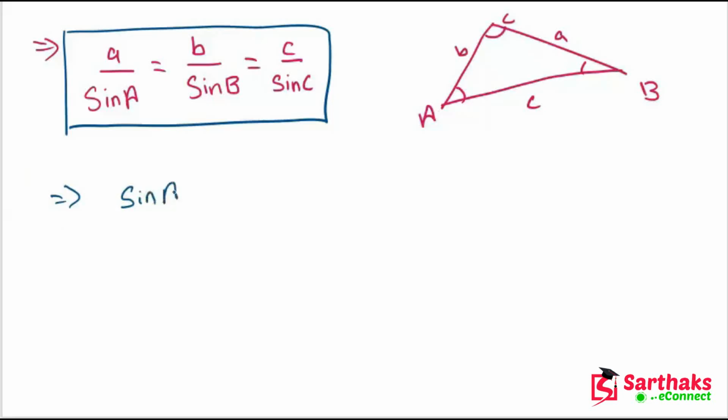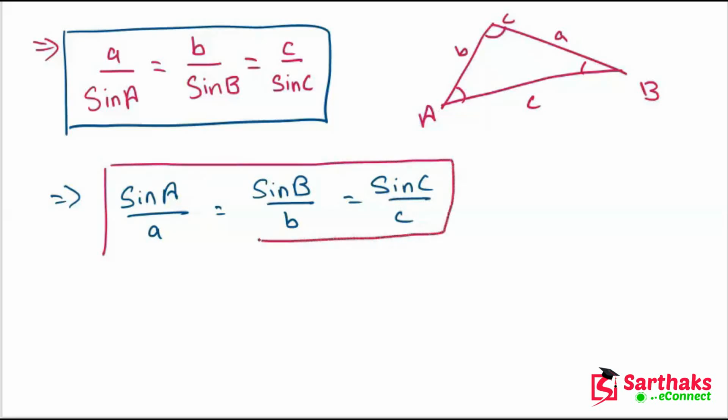Sine capital A divided by small a, where capital A represents the angle and small a represents the side. Sine B upon B, sine C upon C. So this is another formula. In this case, the fraction is interchanged. It means sine of capital A divided by small a, instead of taking A upon sine of A. I hope you understand this point.